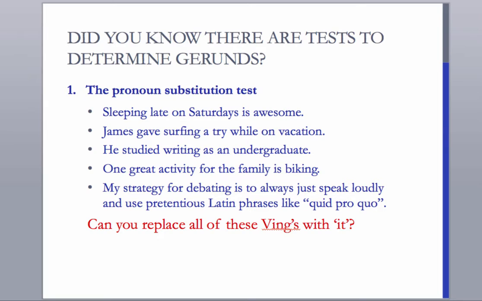"He studied writing." He studied it. He studied this. He studied that. Again, we can substitute a pronoun. And the same is true with the fourth and the fifth example. "One great activity for the family is this." "My strategy for this is to always just speak loudly." So if you can substitute a pronoun for the -ing word, then it must be a gerund. But there's more.